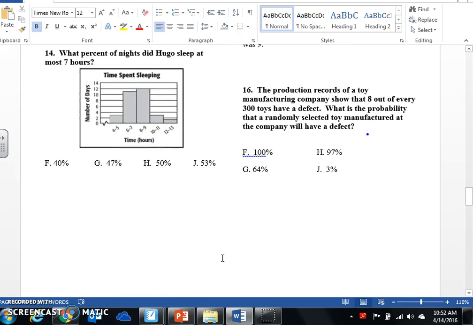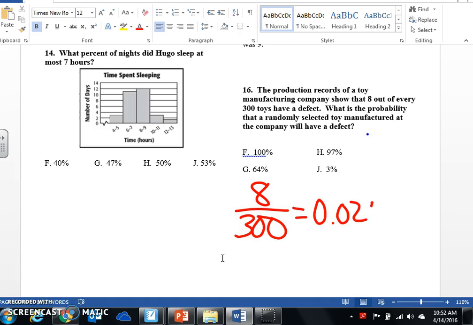Okay, the production records of a toy manufacturing company show that 8 out of every 300 toys have a defect. Well, that's not good. What is the probability that a randomly selected toy manufactured at this company will have a defect? All right, let's turn it to a percentage. So 8 divided by 300 gives me this. And a double dip. So 2.6 is the same thing as 3%.